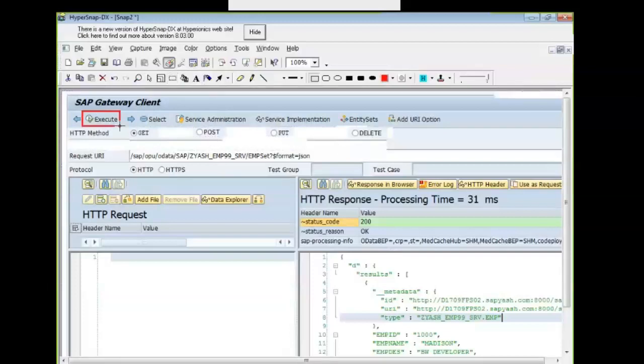The main buttons we are using here are Execute, Entity Sets, and Add URI option.